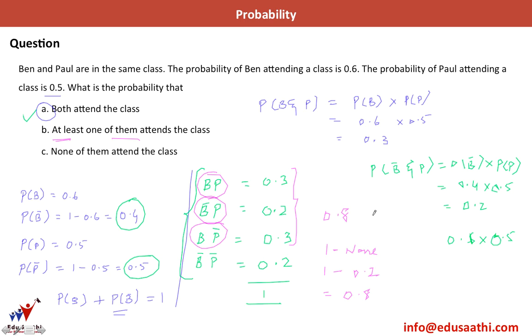So again the same answer. This is something which we've discussed before also. Let's look at the third part. None of them attend the class. It's clear from here that it is 0.2. So this entire question was based on just one logic, that B and P are independent events. So the probability is when we multiply both the probabilities.